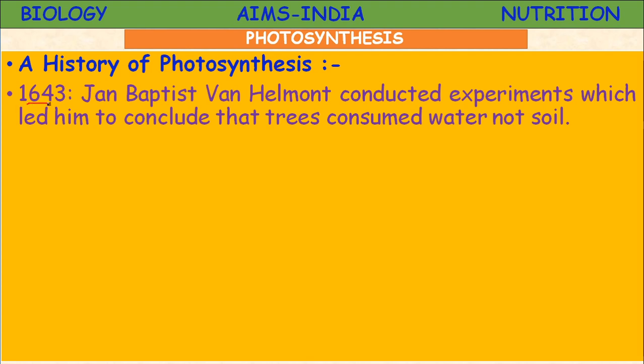In 1643, a scientist by name John Baptist van Helmont, whom you studied in 7th class itself, conducted experiments which led him to conclude that trees consumed water, not soil.